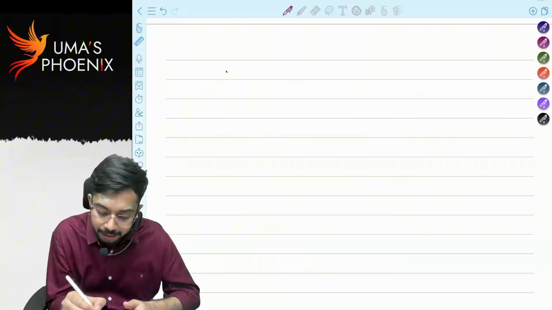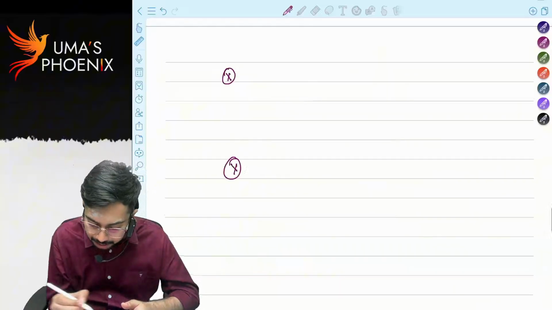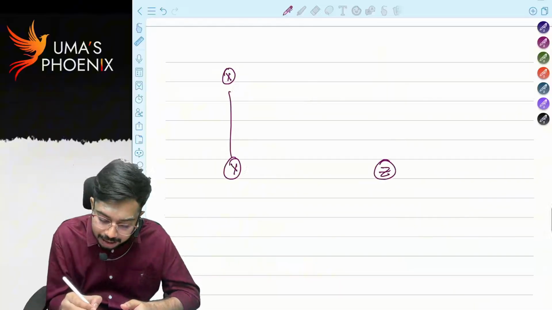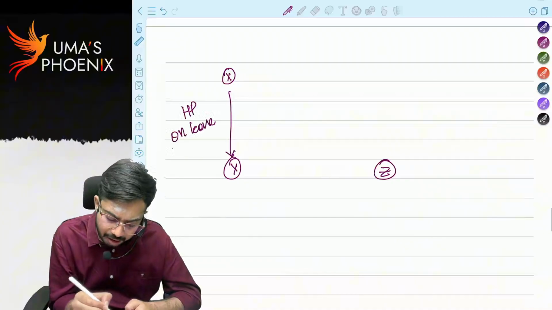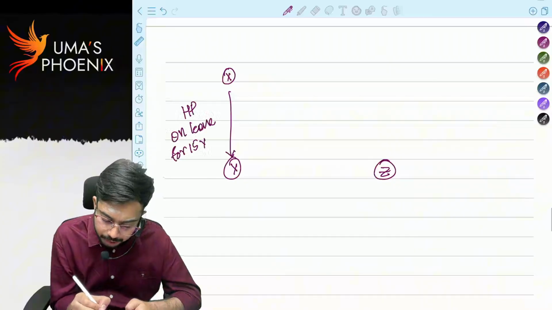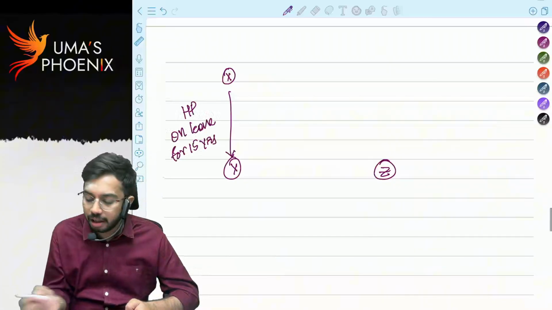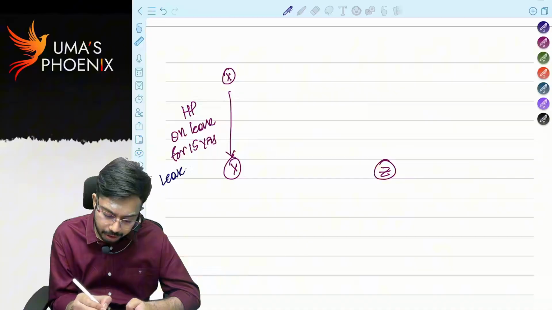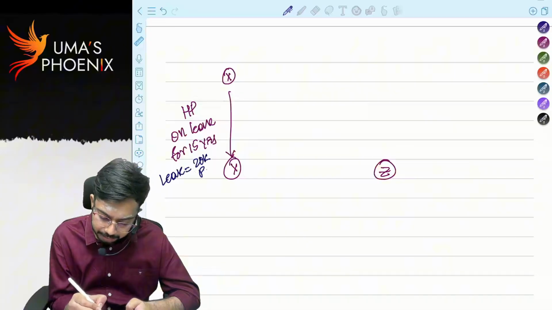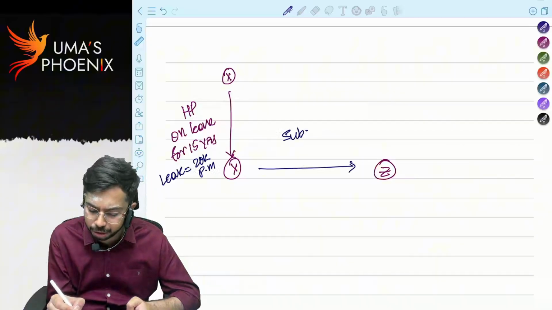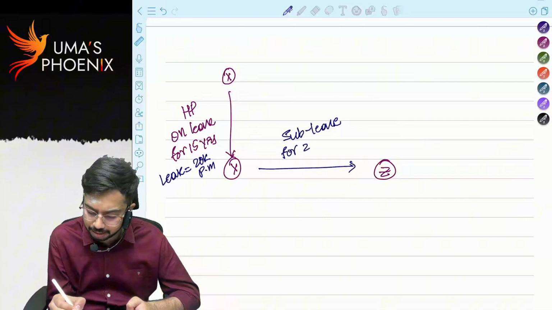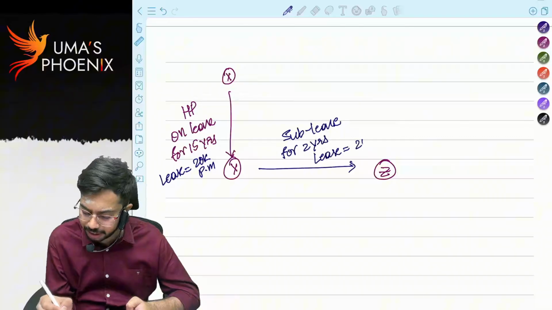Let us see one example. There is X, Y, Z. X gave his house property on lease for 15 years to Y. Lease amount is 20,000 per month. Y gave the house property on sublease to Z for 2 years. Lease amount is 25,000 per month.